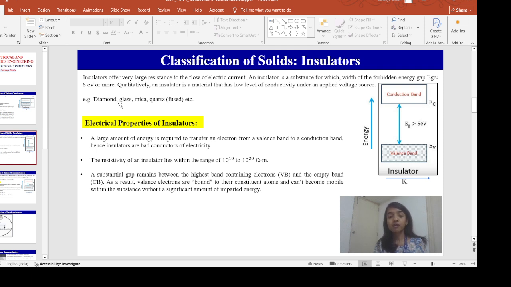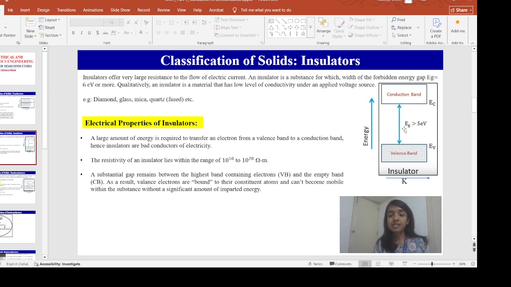So what are the properties of the insulator? Electrons are present in the valence band, and we need to apply a very large amount of energy to transfer an electron from the valence band to the conduction band. So insulators are bad conductors of electricity, and the resistivity of an insulator is very high, 10 to the power 10 to 10 to the power 20 ohm meter. As we can see, the energy gap in the case of an insulator is quite high.